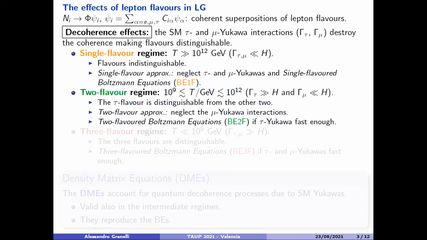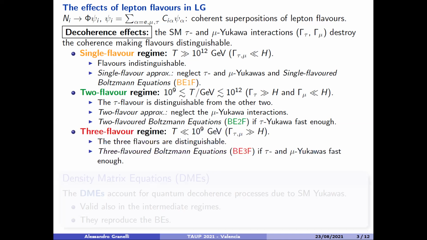There is the two-flavor regime. The two-flavor regime happens between 10^9 and 10^12 GeV, when the tau Yukawa interactions are faster than the expansion of the universe, while the muon ones are not. So in this case, the tau flavor is distinguishable from the other two. Then one can work with the two-flavor approximation, neglecting the muon Yukawa interactions, and can work with the two-flavor Boltzmann equations if the tau Yukawa interactions are assumed to be infinitely fast.